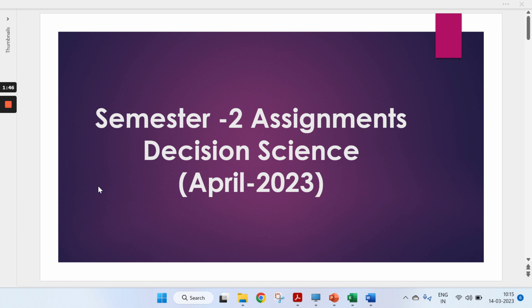So decision science is a complete numerical based subject. If you talk about the assignments, all the assignments are numerical ones. So you need to use formulas, you need to draw certain diagrams, you need to calculate certain values. I will explain everything, like how to write the equations, how to write the special characters, how to even draw the diagrams. I will cover everything in this video.